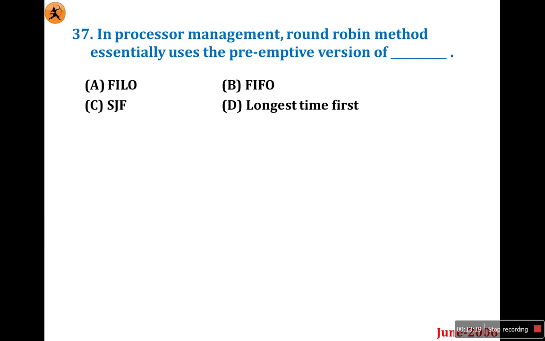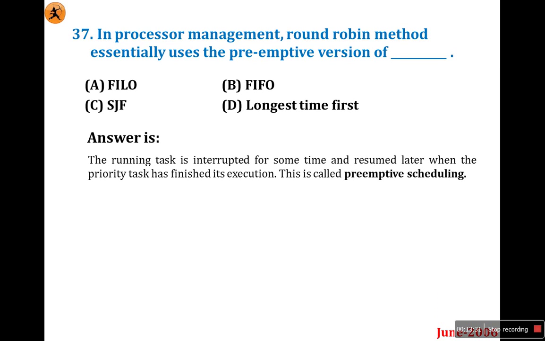In processor management, the round robin method essentially uses the preemptive version of: first in last out, first in first out, shortest job first, or longest time first? Look at them one by one. First of all, what is preemptive scheduling? The running task is interrupted for some time and resumed later when the priority task has finished its execution.